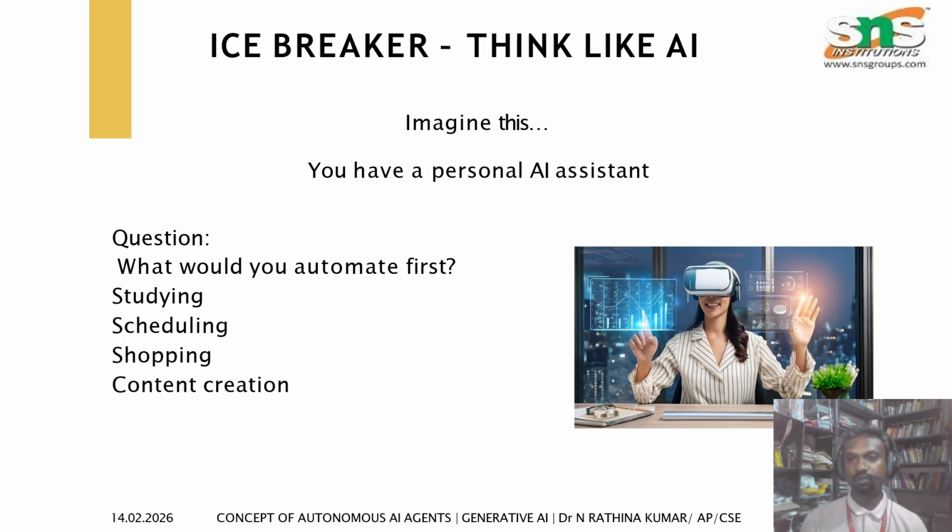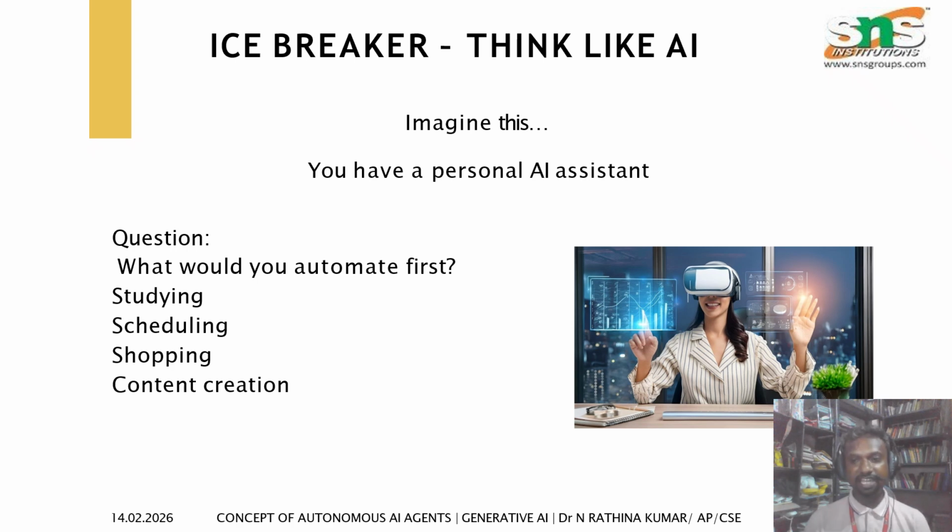First, what is meant by autonomous AI agents? Autonomous AI agents are intelligent systems capable of understanding an objective, breaking it down into a sequence of tasks and executing them independently.